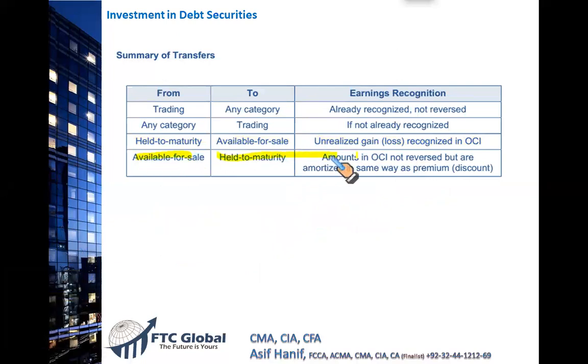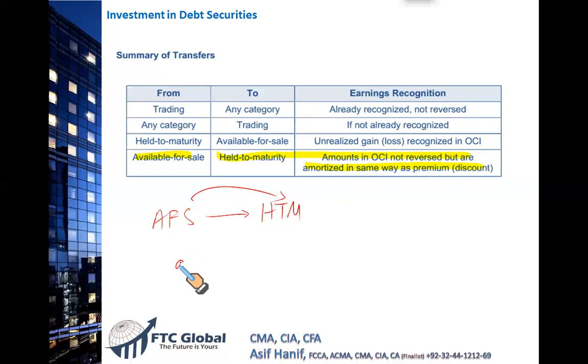Now we are moving from available for sale to held to maturity. AFS is now being transferred to held to maturity, which means we had some securities, preferred stock, bonds, which were designated as AFS, for which any gain and loss was already reported or accumulated in other comprehensive income. Now we are converting them to HTM, held to maturity.